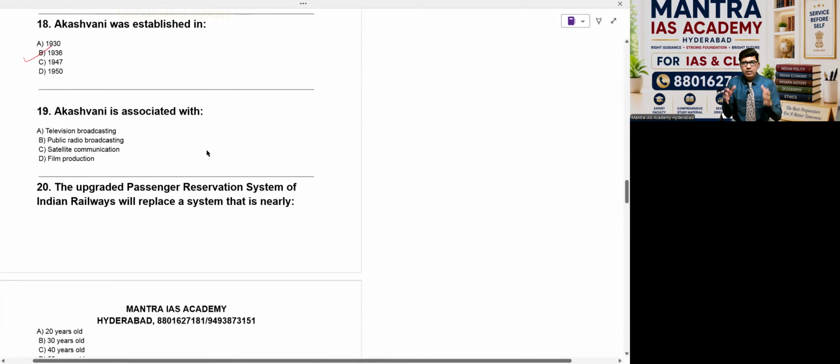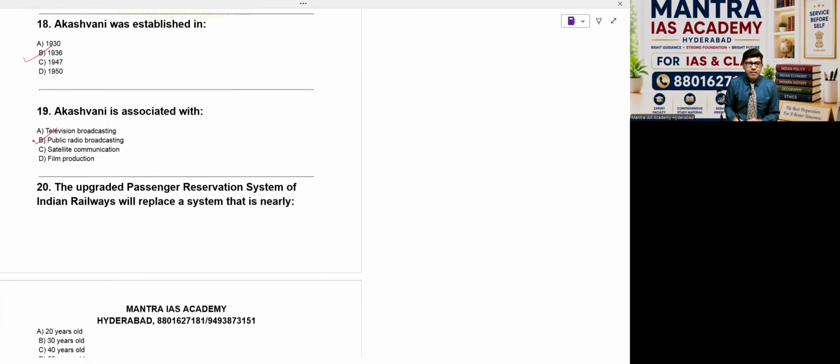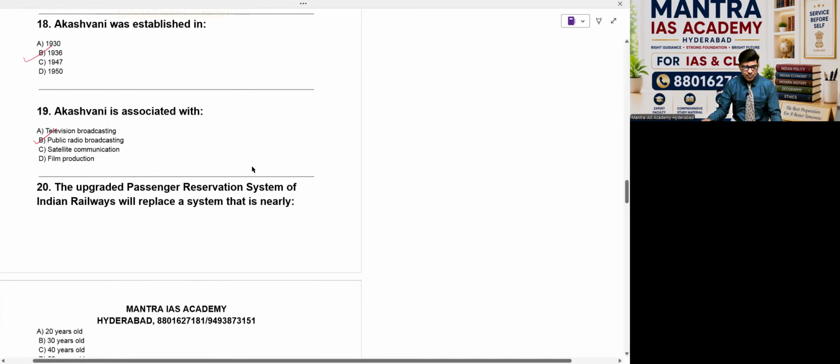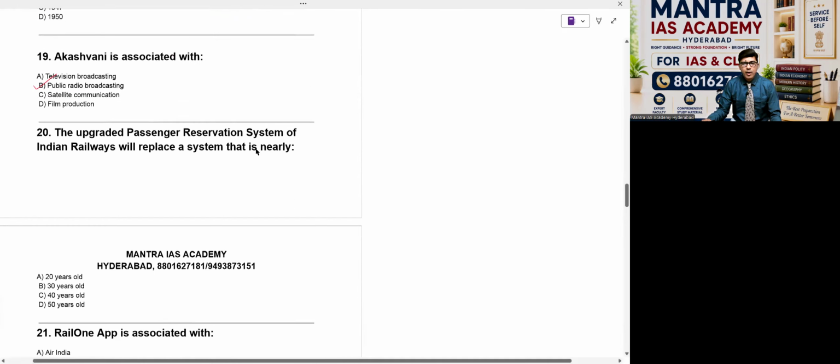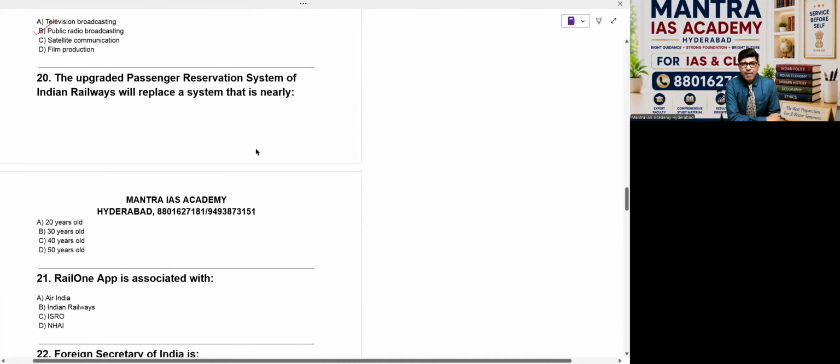Akashvani is associated with what actually? Television broadcasting? No. Public radio broadcasting. Yes, everybody will tell this answer. Option is B. Then now come to question number 20. The upgraded passenger reservation system of Indian Railways will replace a system that is nearly how many years old? 40 years old. We are following the same system from 40 years onwards. Now it's being replaced with AI.